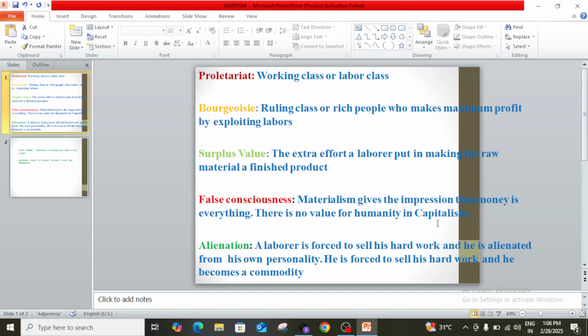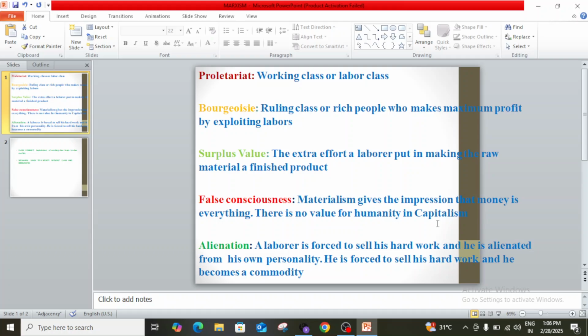Proletariat means the working class or the laborer class. They are the hard-working people who work hard continuously without any proper rest and wages, and they make maximum profit for the bourgeoisie class, or the rich people.